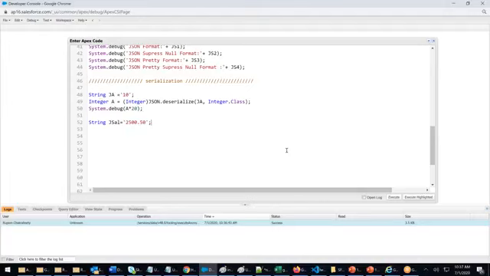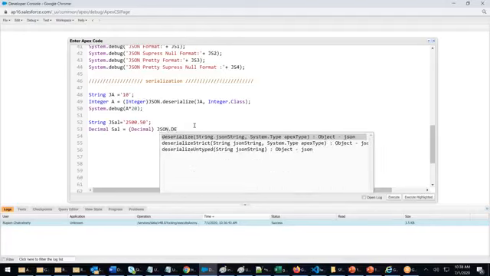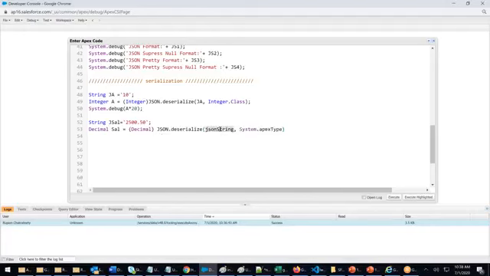They serialized it and after serializing, they gave the data to me. I got serialized data. Now I have to deserialize it. I want to convert this to decimal. Decimal sal equals, always cast first, Decimal, then JSON.deserialize. The string is JSAL.